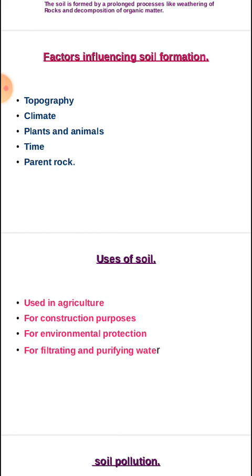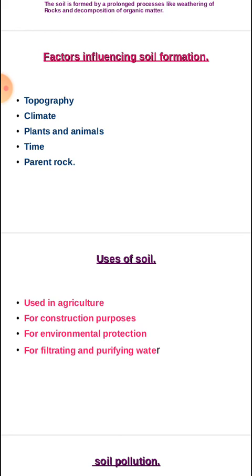The last one, parent rock. The soil structure and soil features, that is the chemicals or minerals included in the soil and structure, which depend upon the parent rock. So these are the factors influencing the soil formation.